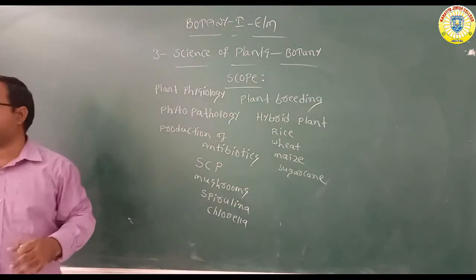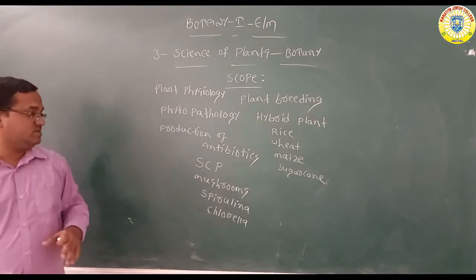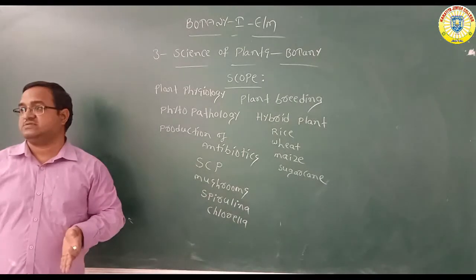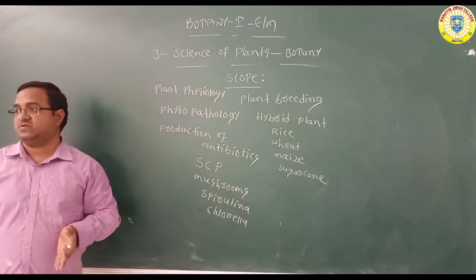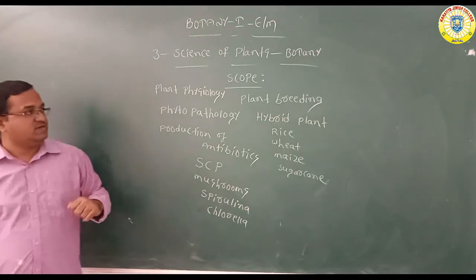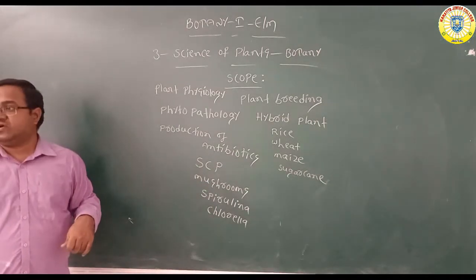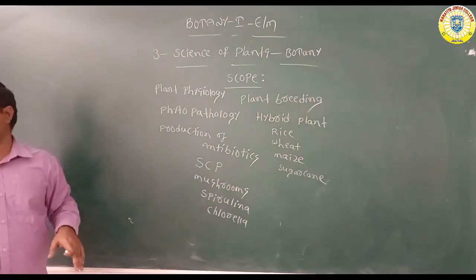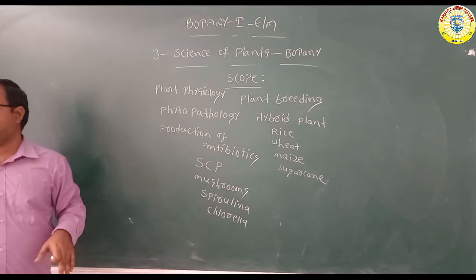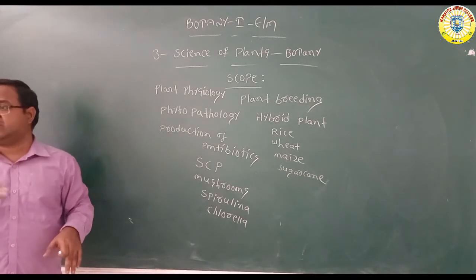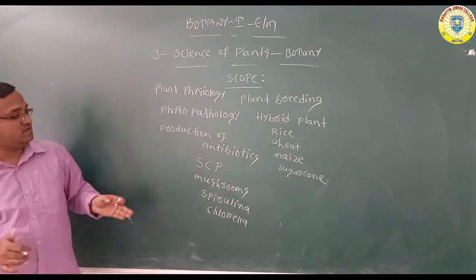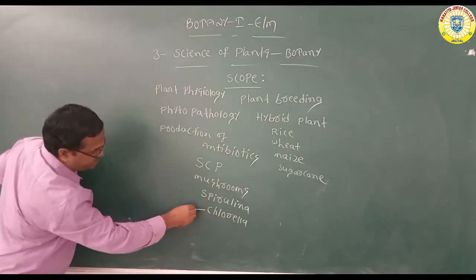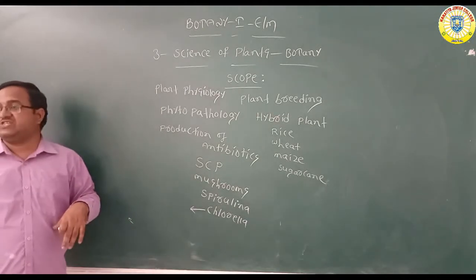For us this special topic is there in second year, 6th unit. So single cell proteins, production of single cell proteins, production of antibiotics. Okay, this is the scope of botany in different fields. And some types of products we have to produce from these organisms. For example, if you see the chlorella, which is one type of algae.